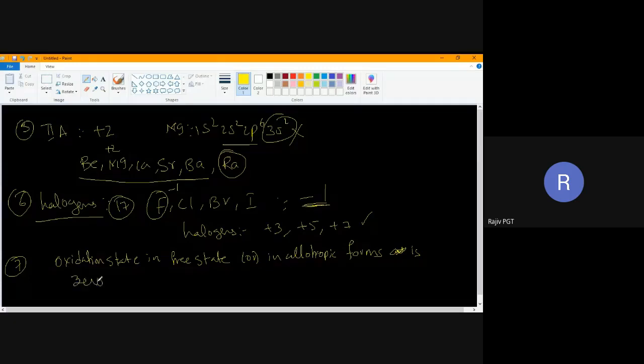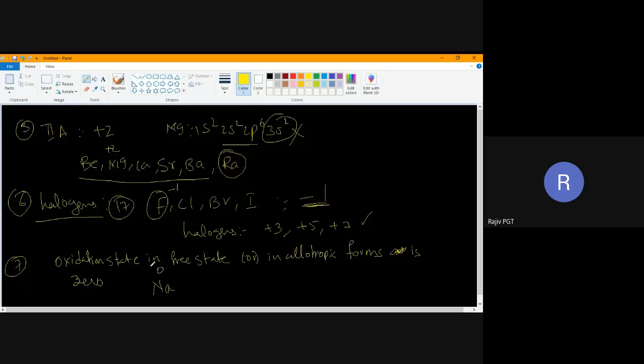Carbon exists in 3 different forms of allotropes: diamond, graphite, fullerene. If the same element is able to exist in different physical forms, that is called allotropes. Now I'll explain this point. What does it mean? Oxidation state in free state is 0. Suppose I write sodium, I'm saying it is in free state. Why am I calling it free state? Because it has not combined with anyone. So here its oxidation state will be taken as 0.